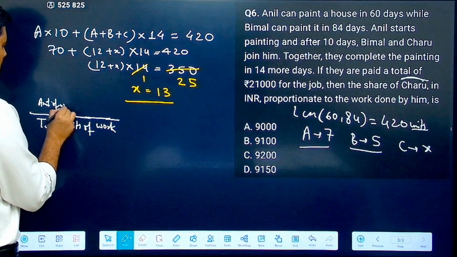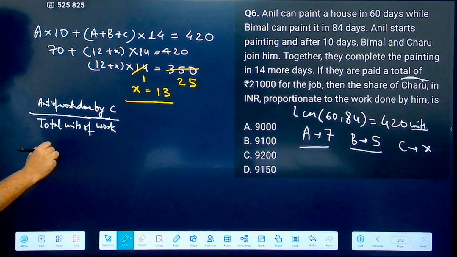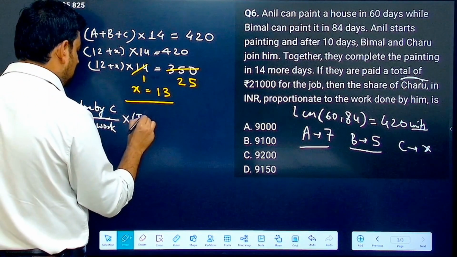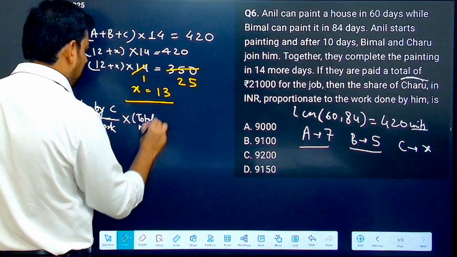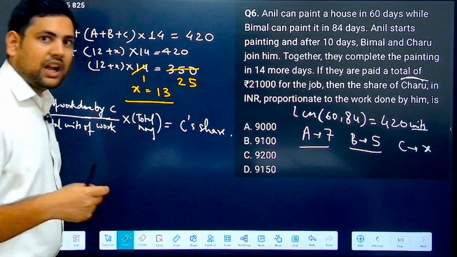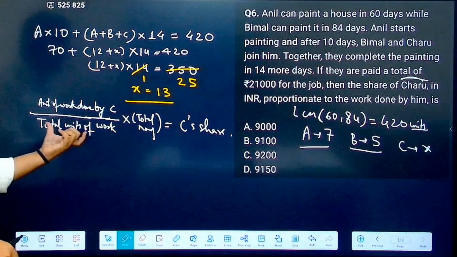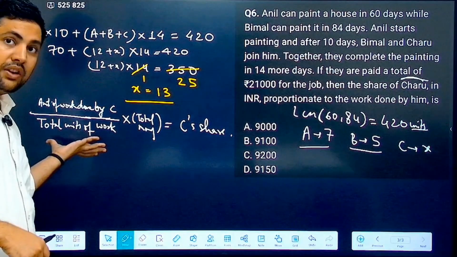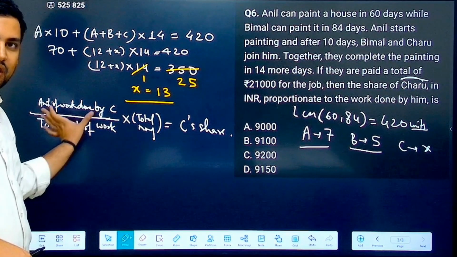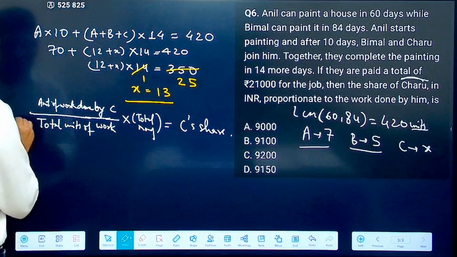Then the amount of work done by Charu. This ratio multiplied by the total money will give me C's share, that is how much Charu got. Simple. Can you understand this? This total money was paid for this total units of work. Then if I have to find the amount for work done by C, I have to take the ratio. Now put the values here.